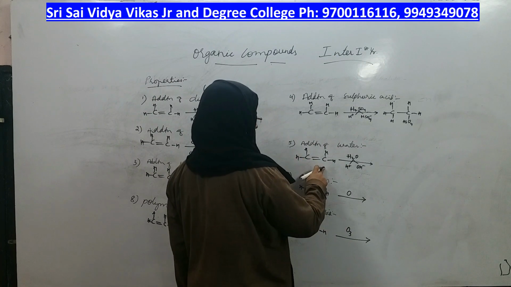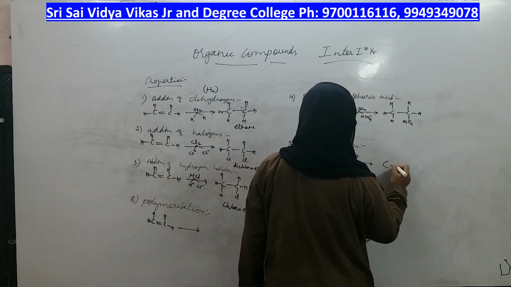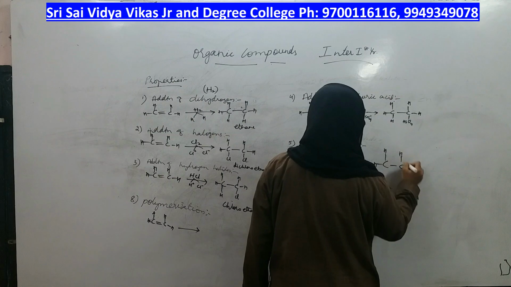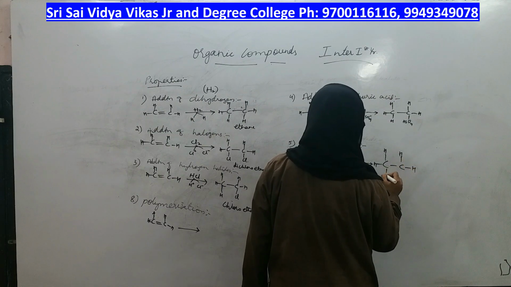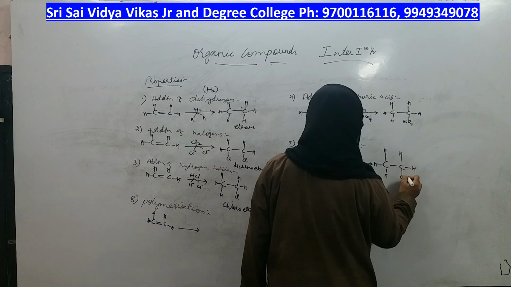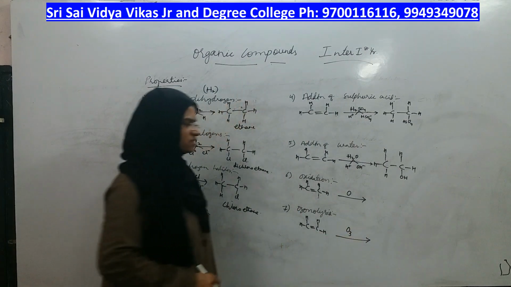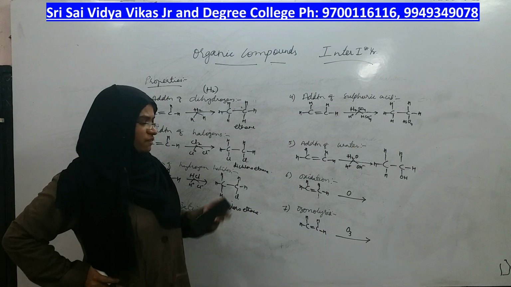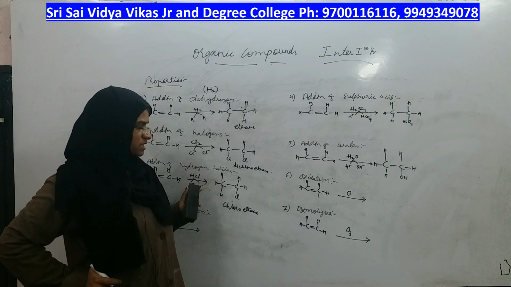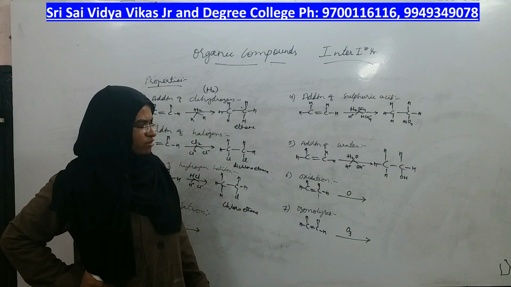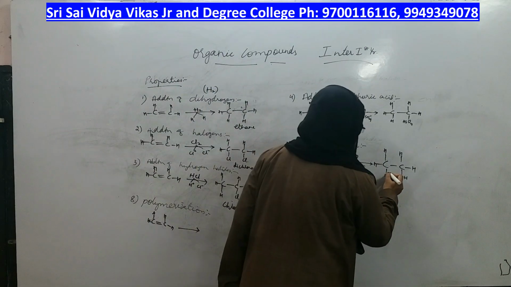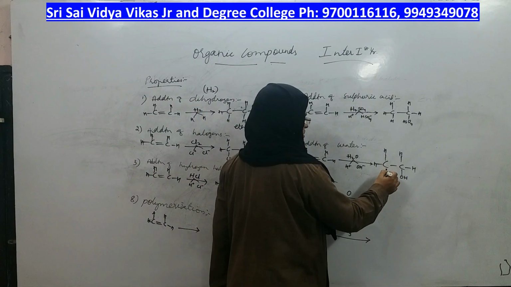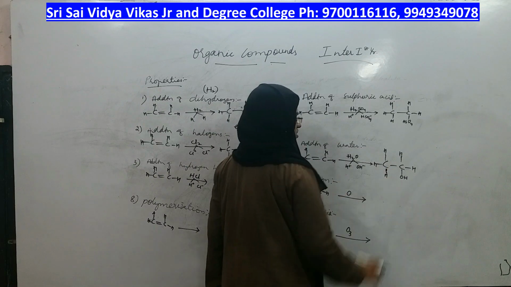Now, what is the reagent you are supposed to add? Water, meaning water has H plus OH minus. So, on one carbon I will add H plus and on the other carbon I will add OH minus. After adding to the compound, you should not keep any charges. Before adding, you can take them in the form of plus and minus charge. Once you add that to the molecule, don't keep H plus this way. Once it is added, plus charge won't be there. Once it is added, minus charge won't be there.